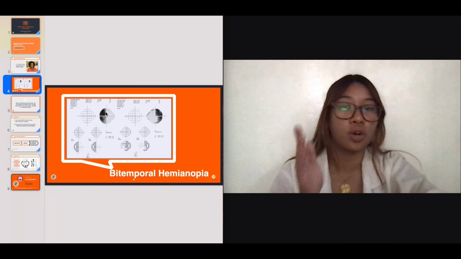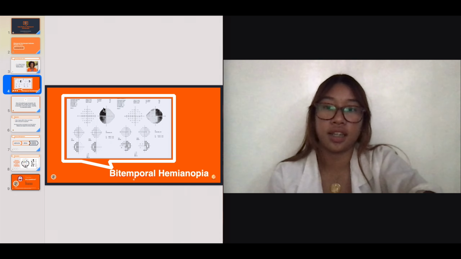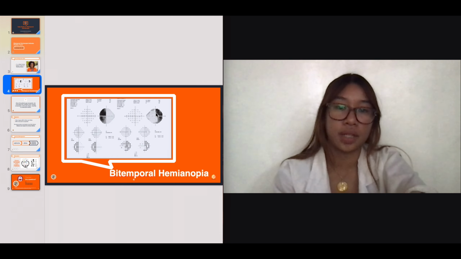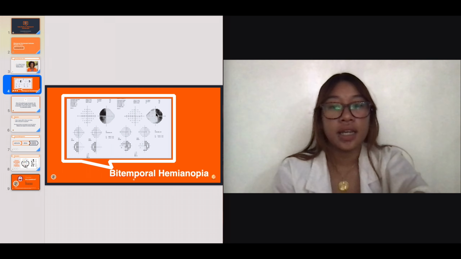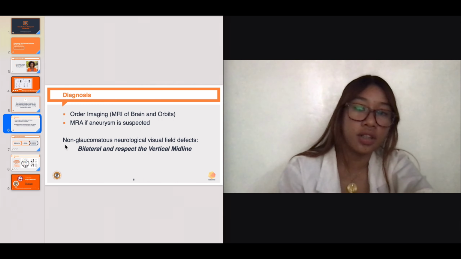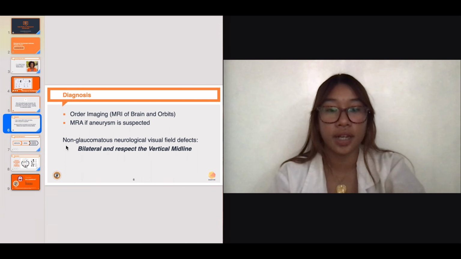So it does not go further across the line, like here specifically in the picture, it only goes up to the temporal side, and on the other side also only up to the midline. And this will lead to impaired peripheral vision in the outer temporal halves of the visual field of each eye. First, in this case, order an MRI of the brain and the orbits.